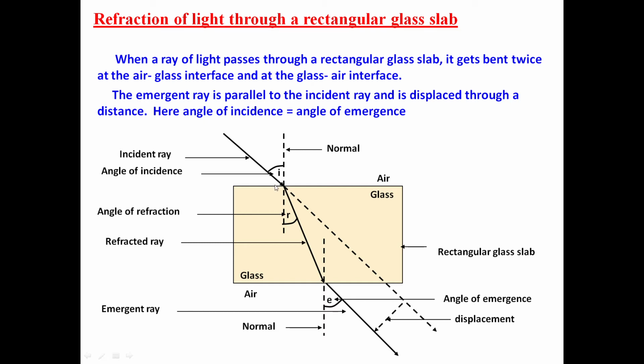So here in this case, there are two results. First, angle I and angle E are the same. If angle I is 60 degrees, then angle E will also be 60 degrees. Their values are the same. And secondly, the emergent ray is parallel to the incident ray and it is displaced through a certain distance, and this distance is known as lateral displacement.